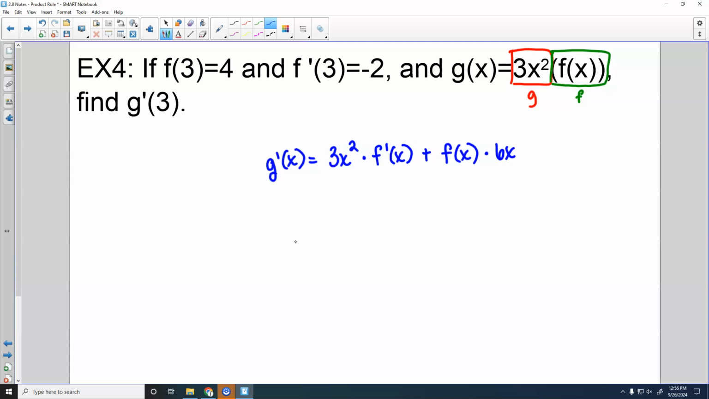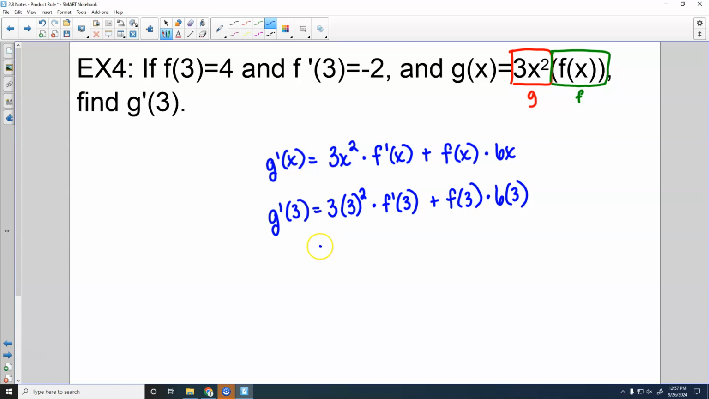But they're asking us for g prime of 3. So if we're finding g prime of 3, we're plugging in 3 for all of the x's. So we've got 3 times 3 squared times f prime of 3 plus f of 3 times 6 times 3. That's what happens when we evaluate a function at a value. We just replace all of the variables with that number.